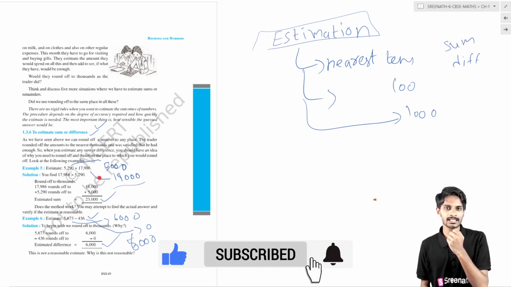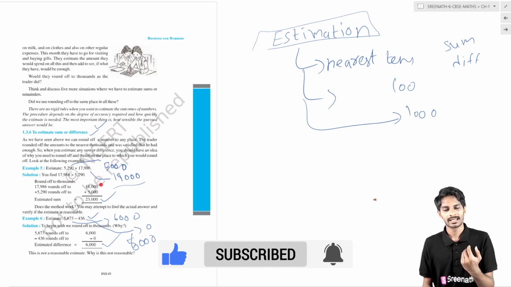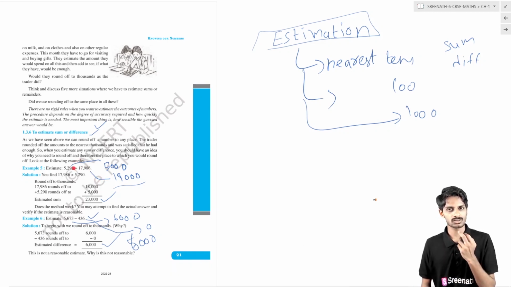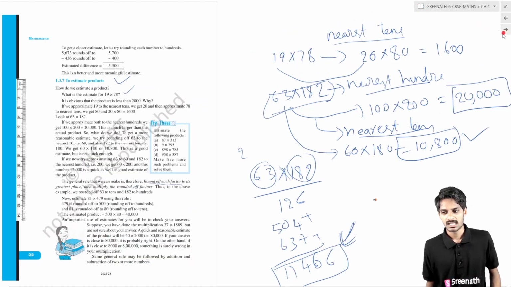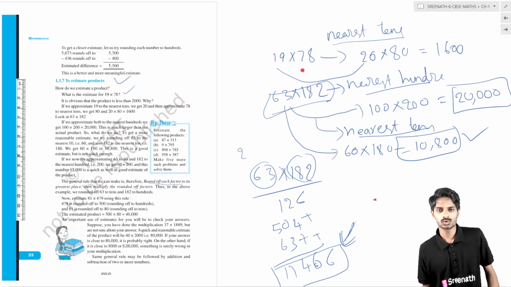If you want to add any two numbers, or get the estimated sum of two numbers, you have to round them to the nearest thousands or hundreds, like that. 5290 is rounded off to 5000, and this number is rounded off to 18000, and adding these gives the estimated sum. Similarly, if you round off those numbers and subtract, you will get the estimated difference. Similarly, in the case of products also, we have to round off the separate numbers to their nearest tens or hundreds or thousands, and then do the product.